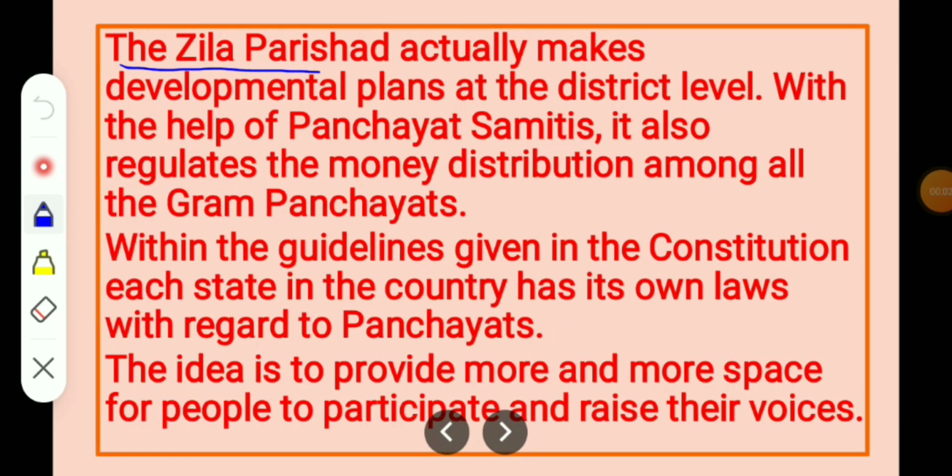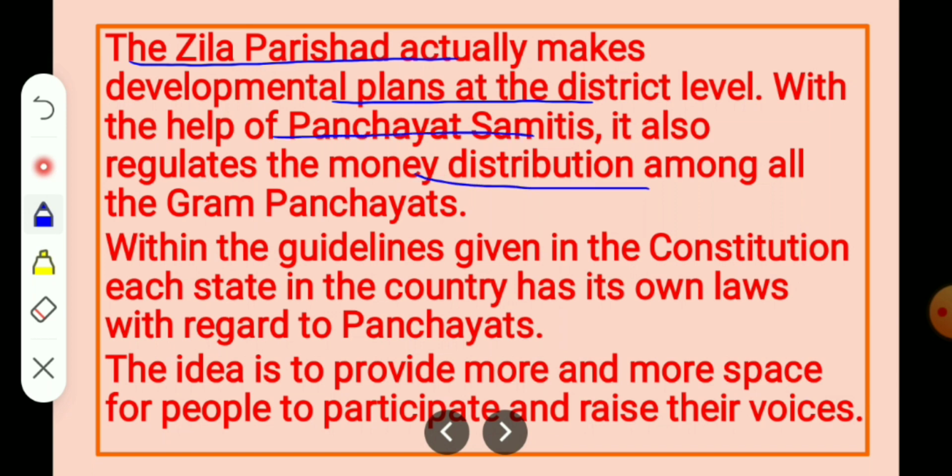The Zilla Parishad makes the plans of development at the district level with the help of Panchayat Samitis. It also regulates the money distribution among all the Gram Panchayats. So with the help of the Panchayat Samiti, which is the second level of Panchayat, the Zilla Parishad regulates the money distribution. Means all the Gram Panchayats get money through the Panchayat Samiti, which is distributed by the Zilla Parishad.